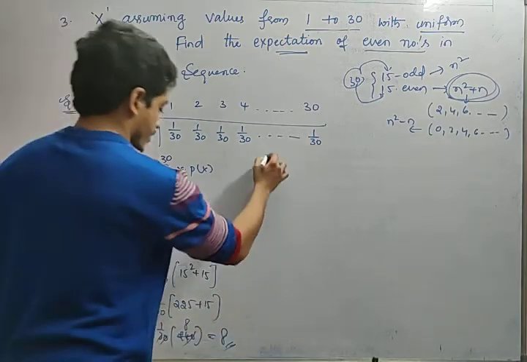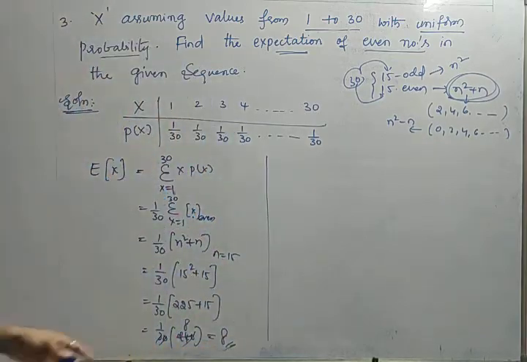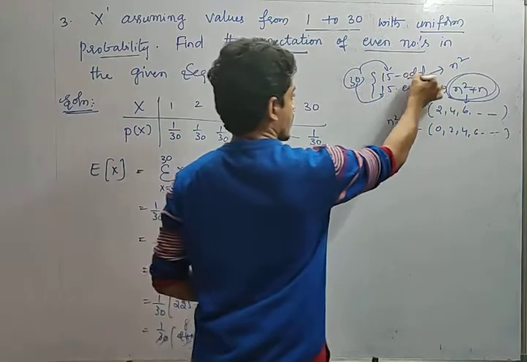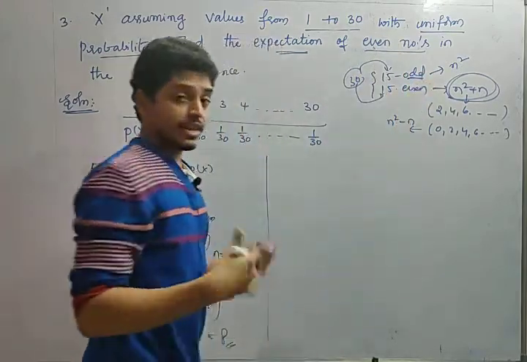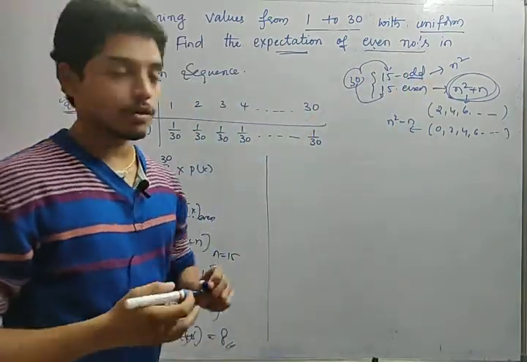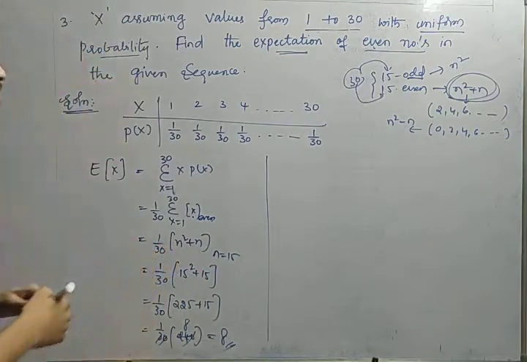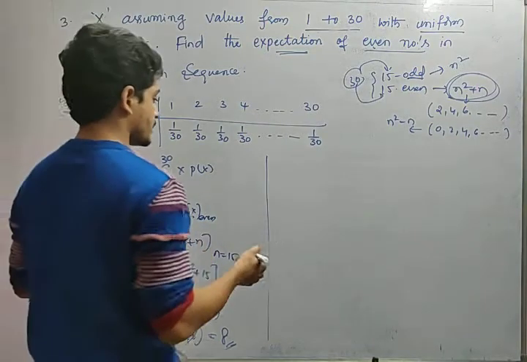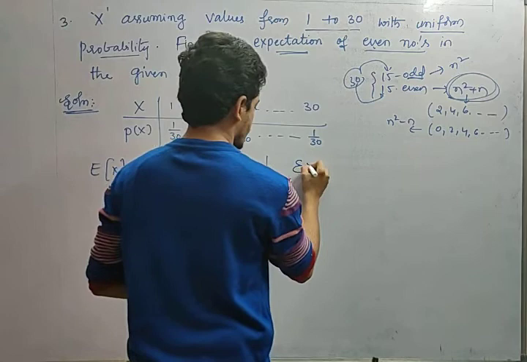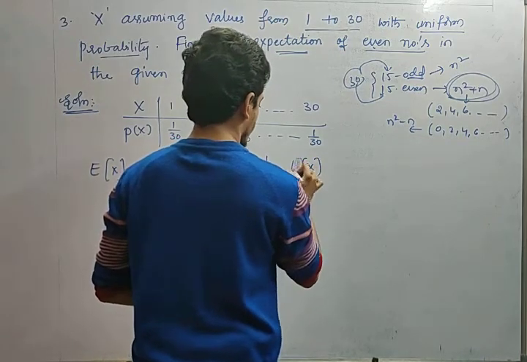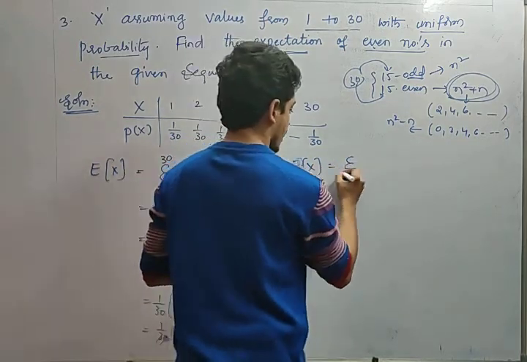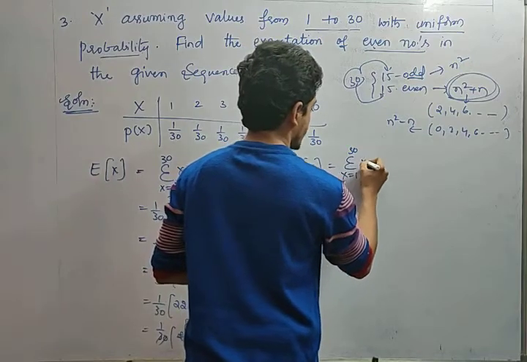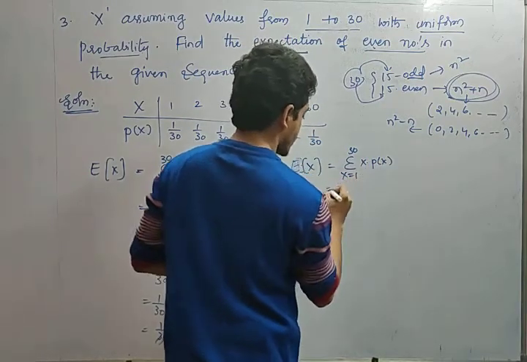Okay, fine. Now see, friends, in this question he has asked for even. For next year he might ask the question for odd. So for odd numbers in the given sequence, what will be the expectation? Same logic. Expectation of x is equal to, what is the formula, friends? Sigma x from 1 to 30 of x into p of x. P of x is 1 by 30, it is common.